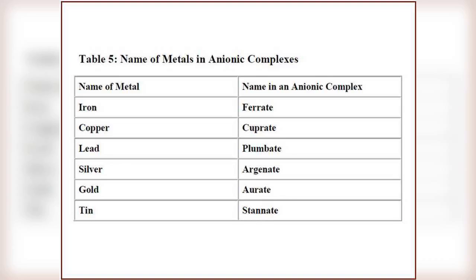Iron is expressed as ferrate, copper as cuprate, lead as plumbate, silver as argentate, gold as aurate and tin as stannate. Thus, in anionic complexes, the metal should be expressed with the special name.